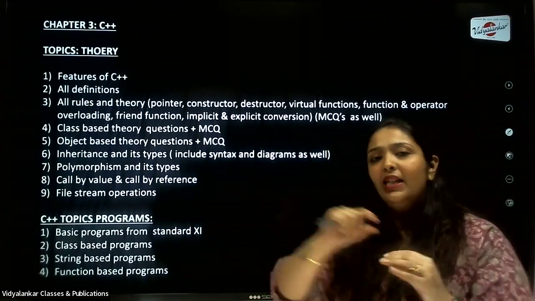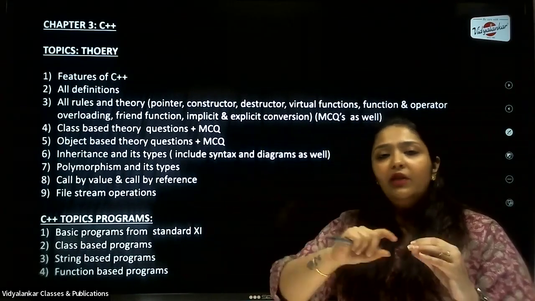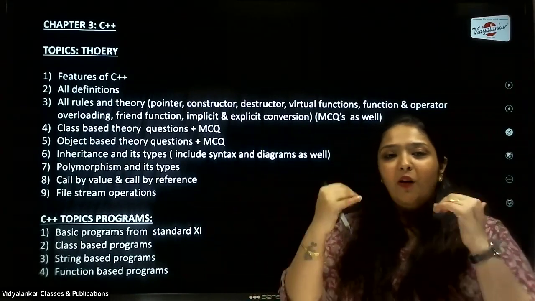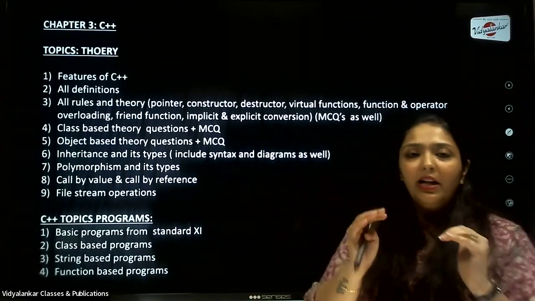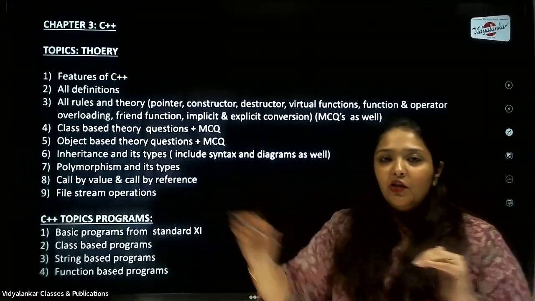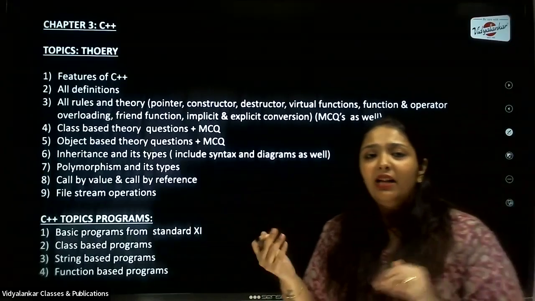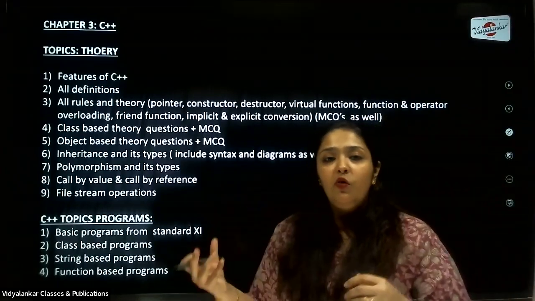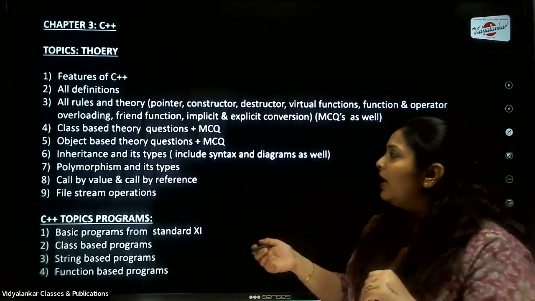So don't forget to explain, or see, they'll be very specific if they are expecting you to write something. And if they don't, then you know that whatever all subtopics you know about that particular question, you have to write all. So features, of course, of C++, all the definitions, as I said, they can ask you why it is an object-oriented programming, define class, define an object, what is a function. These basic standard 11th questions can be asked.